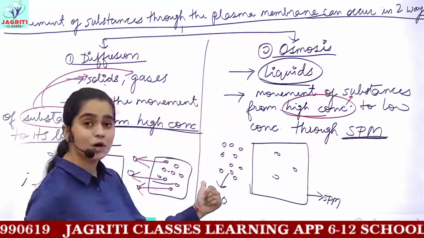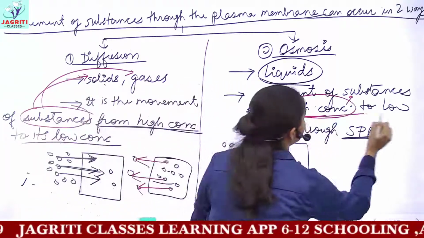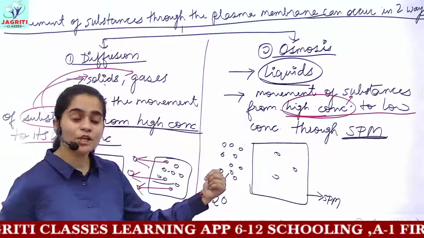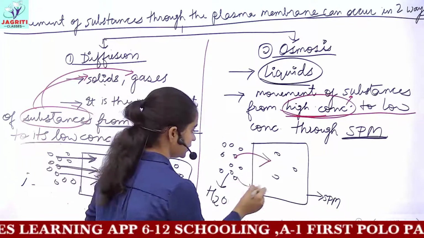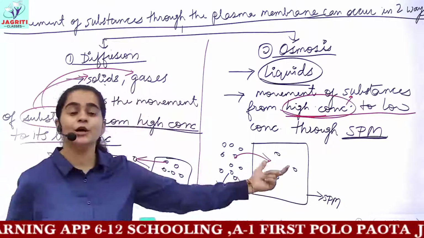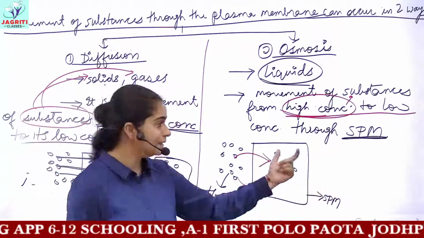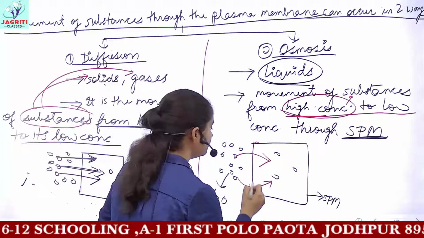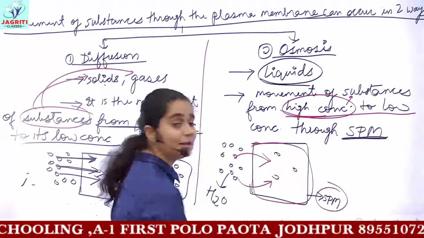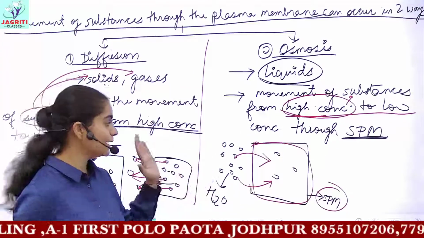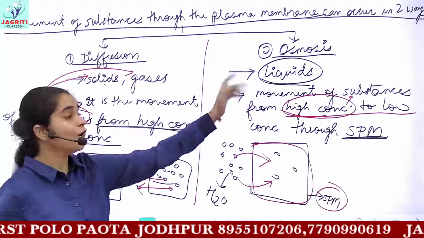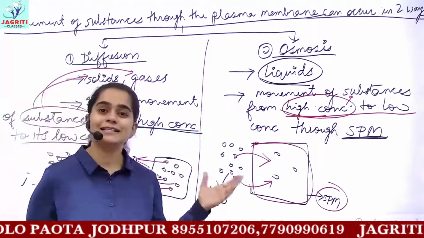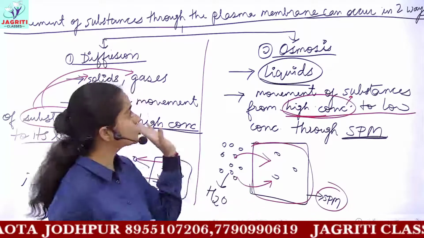Outside. So it moves from high to low. Then this water molecule will move from higher concentration to its lower concentration, that is from outside to inside of the cell. And because this movement involves a semi-permeable membrane, the movement is through the SPM, therefore it is referred to as osmosis. So this is the basic difference between diffusion and osmosis.